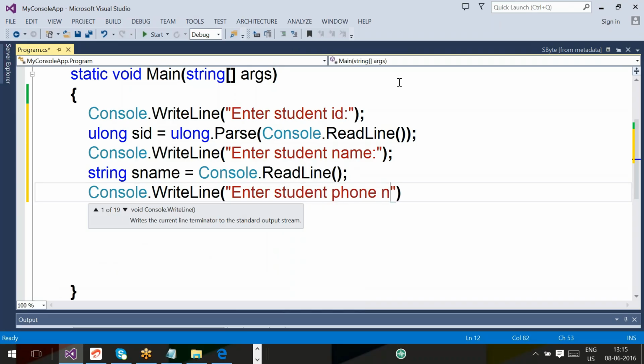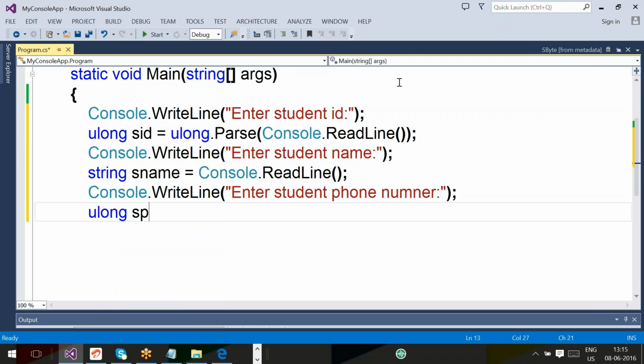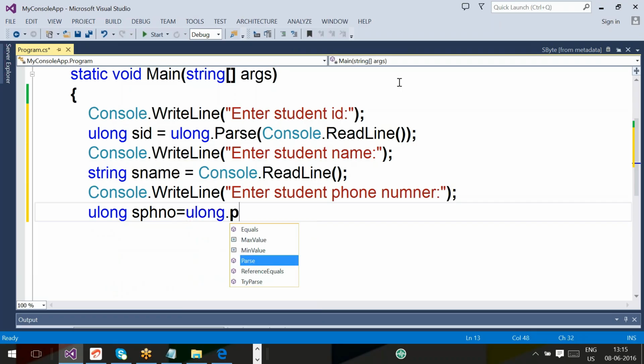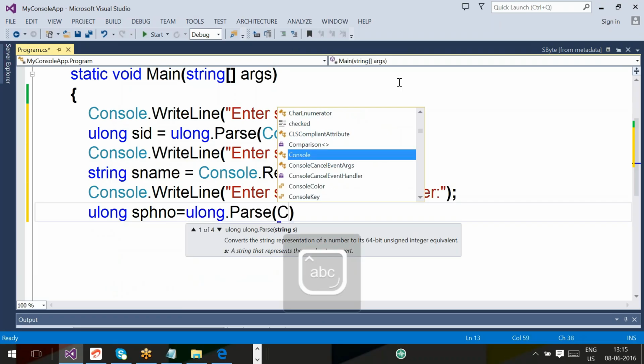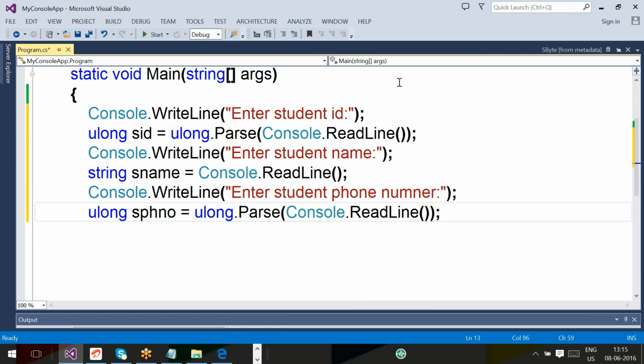Then ulong student phone number equal to ulong.Parse, Console.ReadLine.